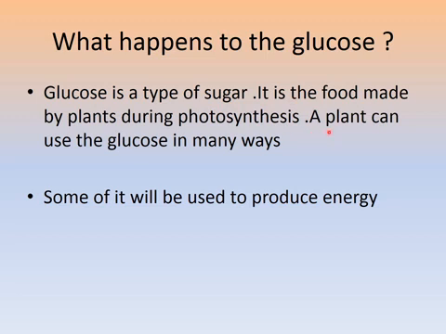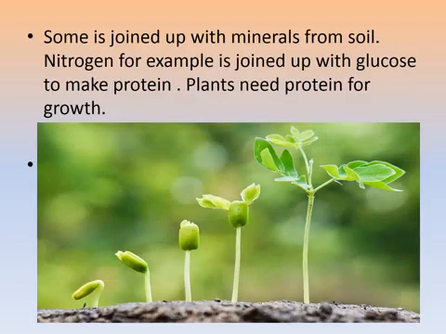A plant can use the glucose in many ways. The first way is, some of it will be used to produce energy. Then some is joined up with minerals from soil. Nitrogen, for example, is joined with glucose to make protein. Plants need protein for growth.